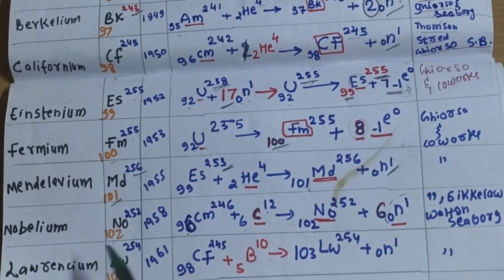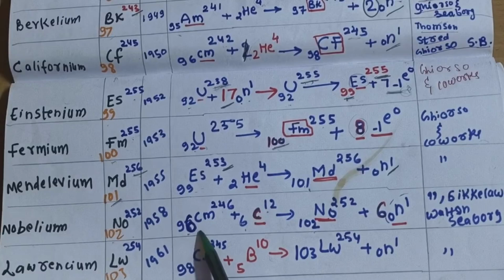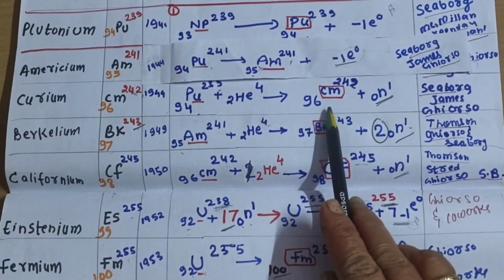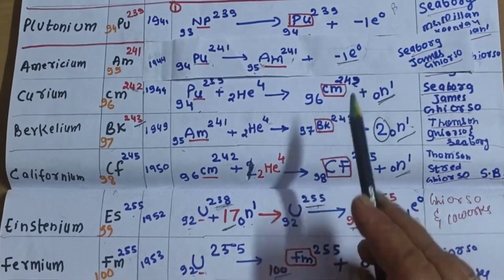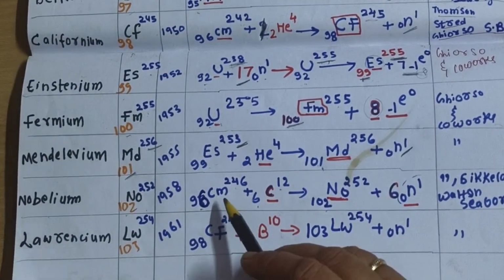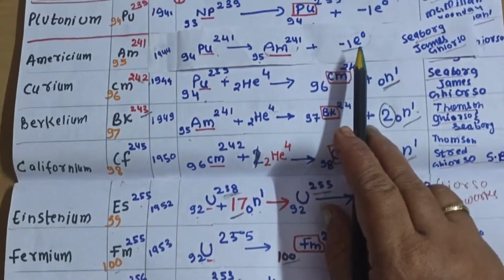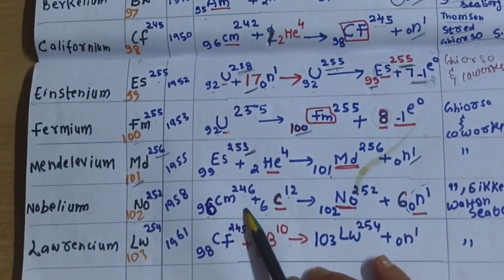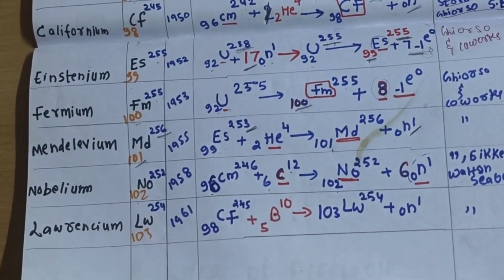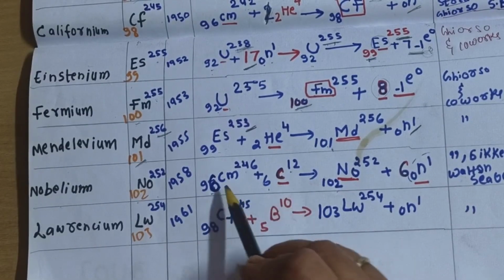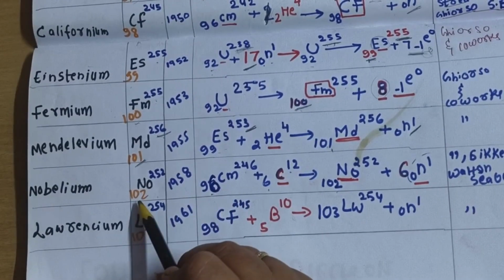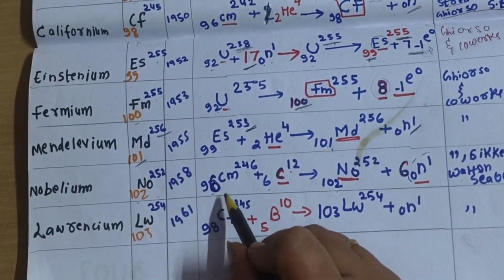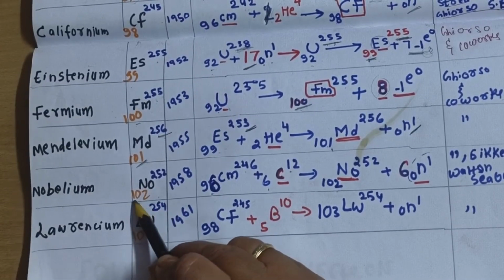Now nobelium. To synthesize nobelium, we will use our curium. We have already synthesized it earlier. Here it is curium 96, mass 242. You synthesized 242, but it will have many isotopes. Which one do you need? We are taking the 246 isotope. Then we will react it with carbon, because the atomic number of our curium is 96, but to synthesize nobelium we need 102.